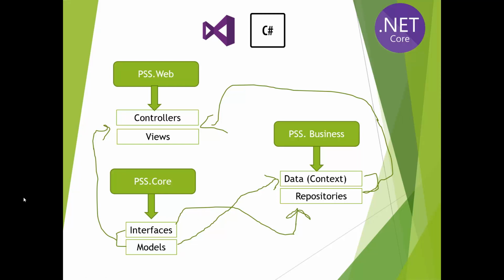But you are familiar with this models folder. This models folder contains our domain models or entities. We will be using Entity Framework, and these models represent our tables in the database. So in the core project, we only have these interfaces and models, which are entities within our database.